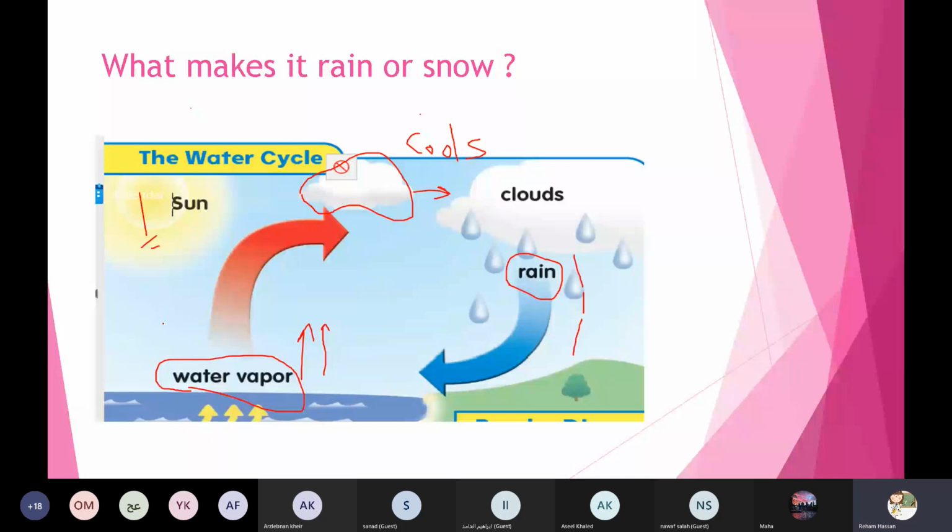So Elias, can you tell me about this song? Some water vapor changes to gas. Sun, water vapor. Yeah, number 3. If the water vapor cools in the sky, now the clouds are formed. Sun, water vapor, clouds, and rain. Yeah, amazing, Elias. Thanks a lot. So sun, water vapor, clouds, and rain.